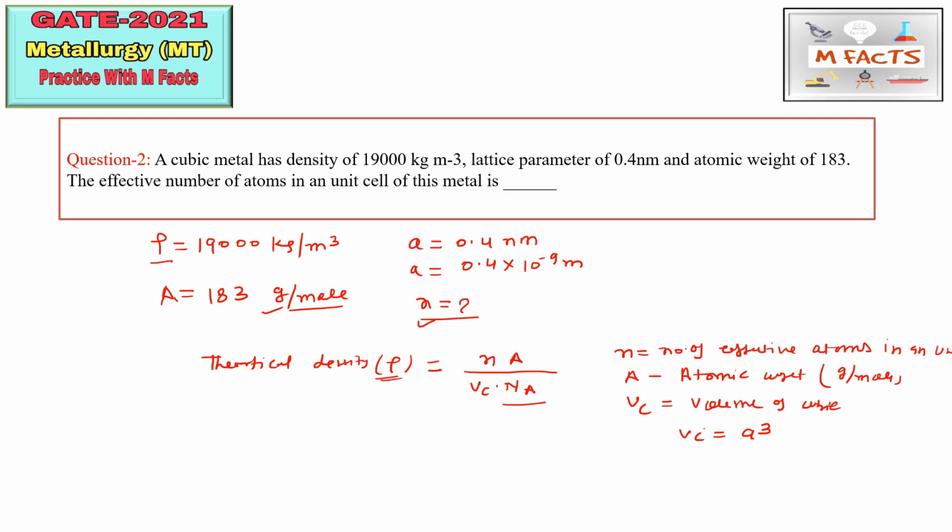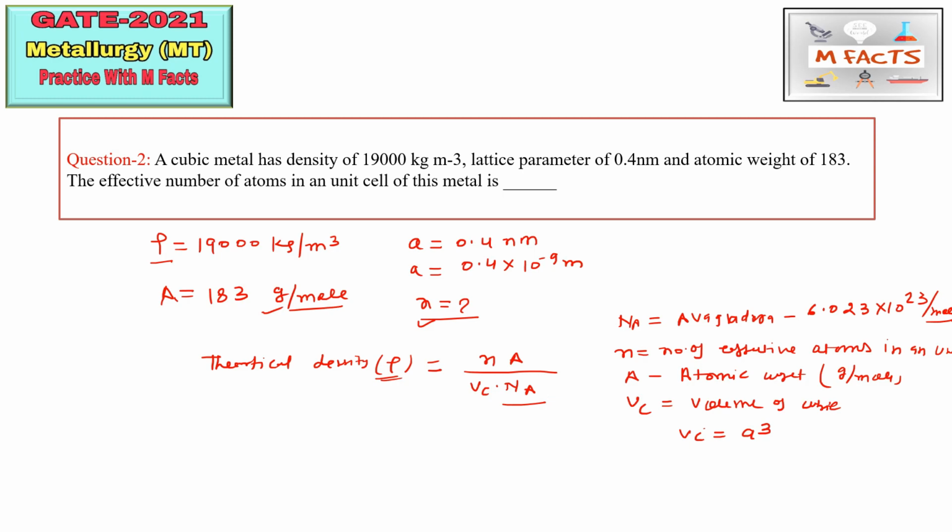And what is this Na? Na is basically the Avogadro number. And if you forget this value, you can find it from the constant list. So the Avogadro number is equal to 6.023 into 10 to the power 23 per mole. So this will be the unit of the Avogadro number, 6.023 into 10 power 23 per mole. Now you can put the values here and find your answer.